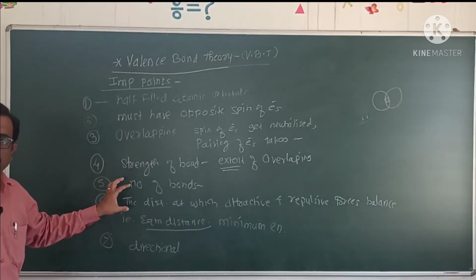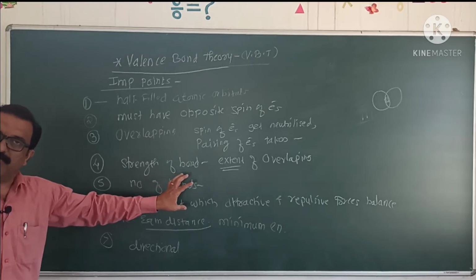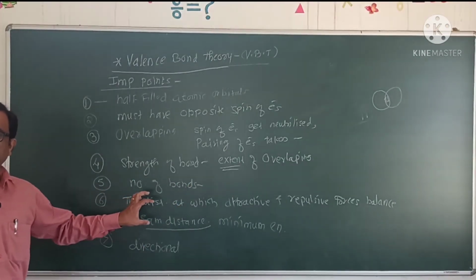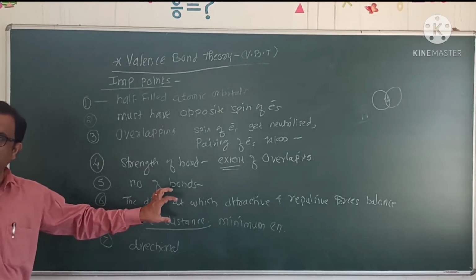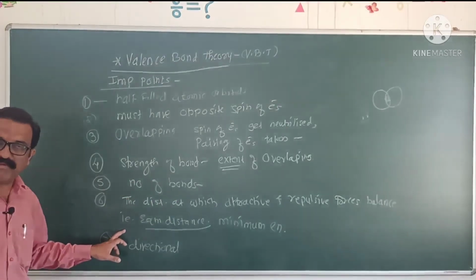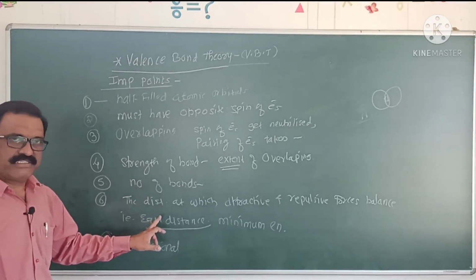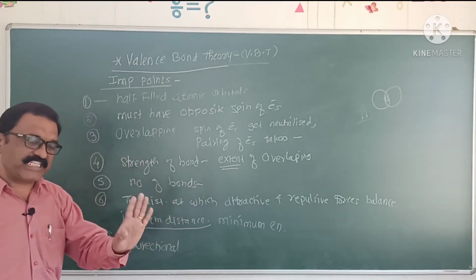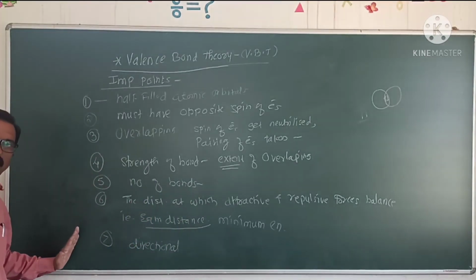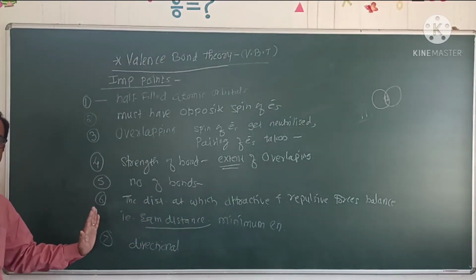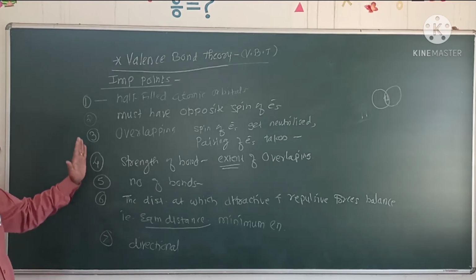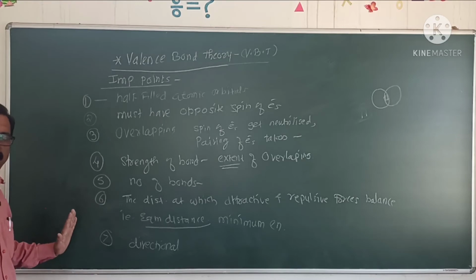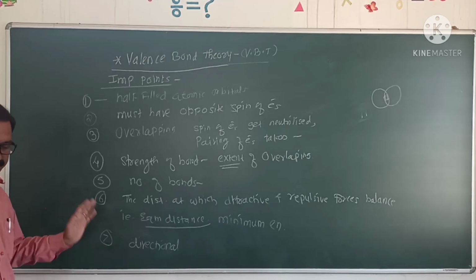The number of covalent bonds formed is equal to the number of valence electrons. When the attractive forces and repulsive forces are exactly balanced, the distance is known as the equilibrium distance. At this distance, atomic orbitals have minimum energy and maximum stability. These covalent bonds are directional in nature. These are the important points of valence bond theory.